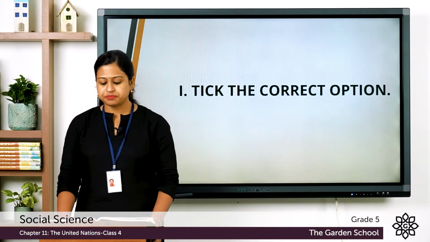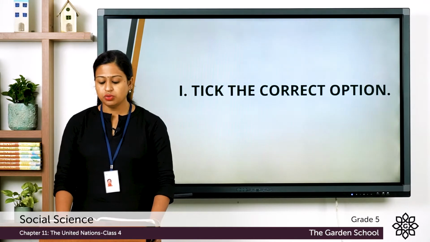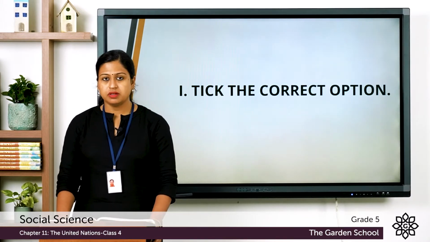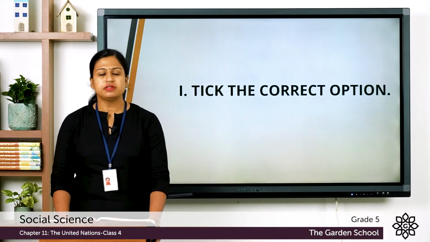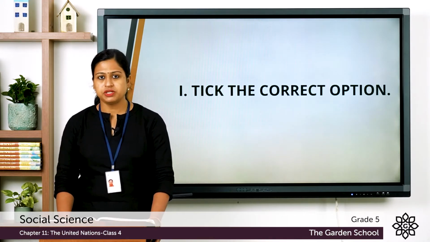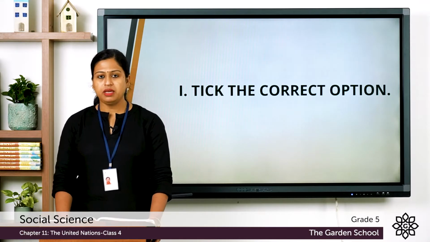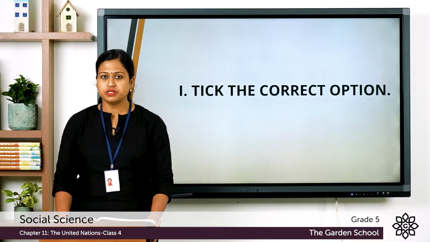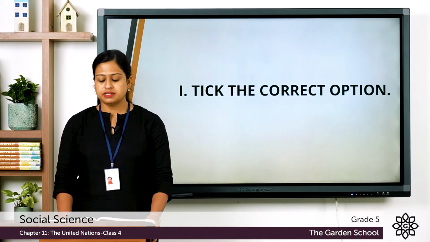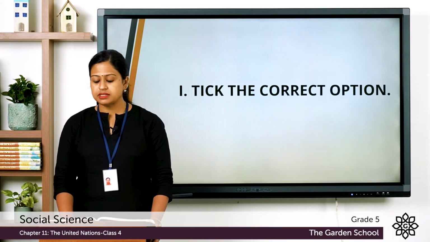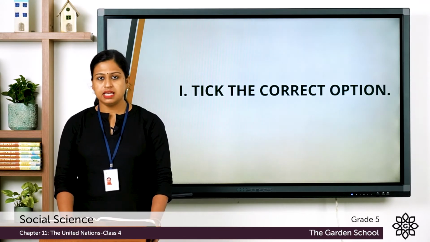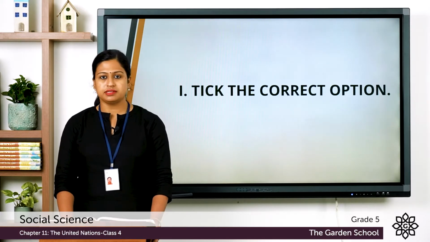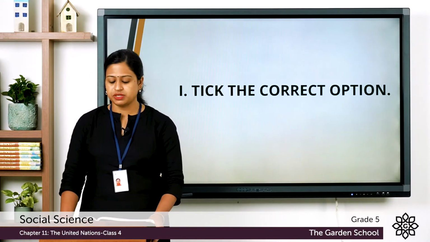The first question is, India joined the UN on 30th October and three options are there. You have to select the correct one. First option A 1945, B 1947, C 1950. The second question, the non-permanent members of the Security Council, the options are A have a permanent term, B are elected only for 2 years, C are elected for 3 years. So you have to choose the correct option.